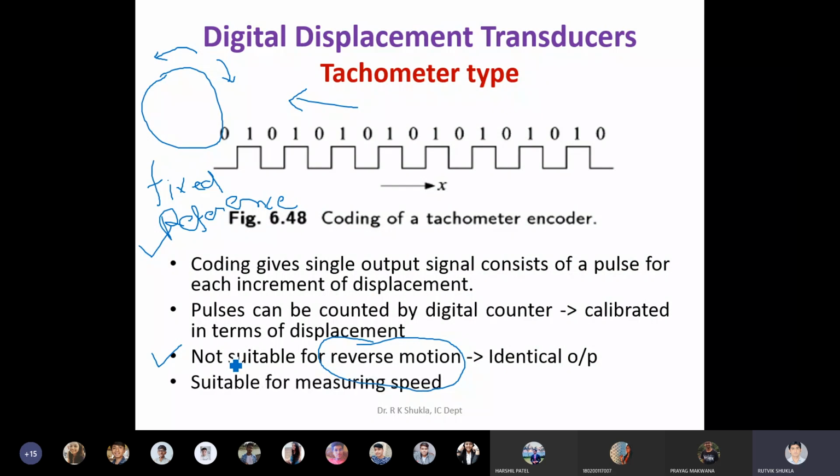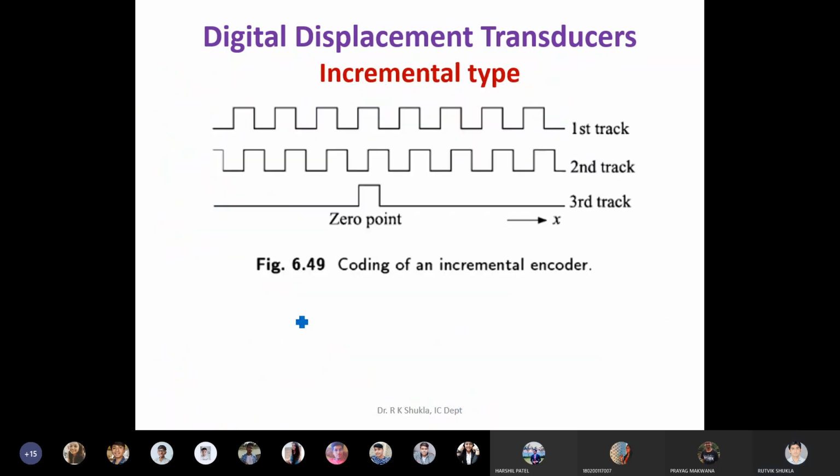In order to solve these two problems, they came out with another solution that is called the incremental encoder. Because of these two limitations, the earlier type is only suitable for measuring speed. As one of you has rightly mentioned, a tachometer is a speed type device, or speed encoder. These encoders are suitable to measure speed, not displacement. So they came out with another solution, which is called the incremental type encoder.